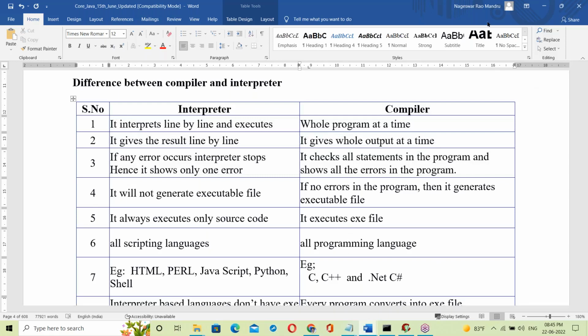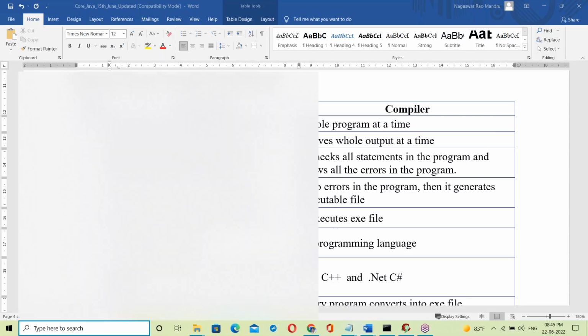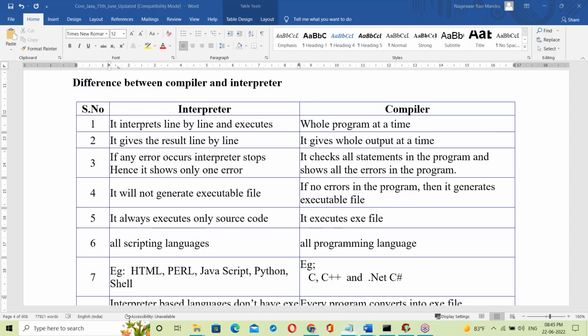Any doubts? One second, guys. Five minutes. Ending in 5 minutes. Any doubts? One second.